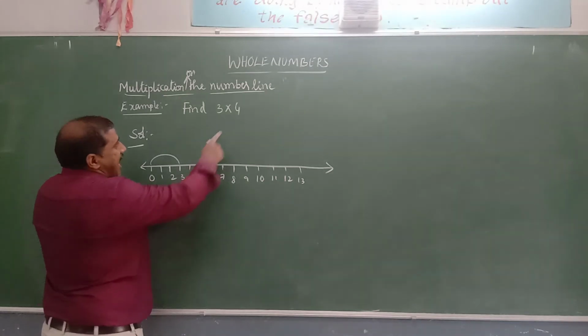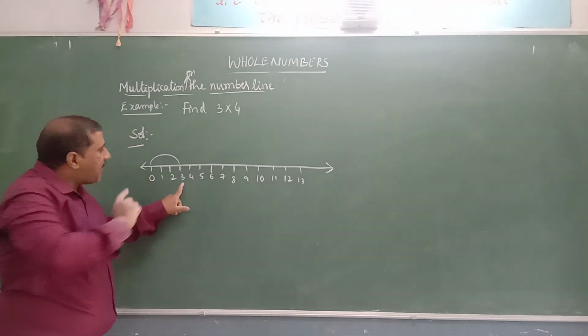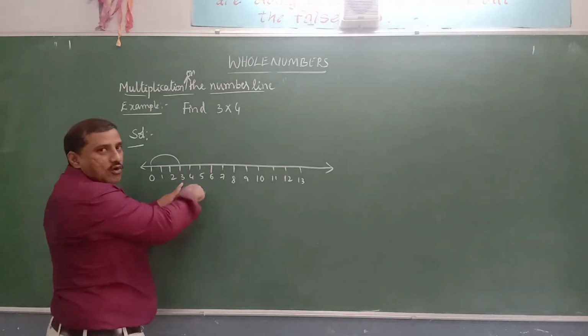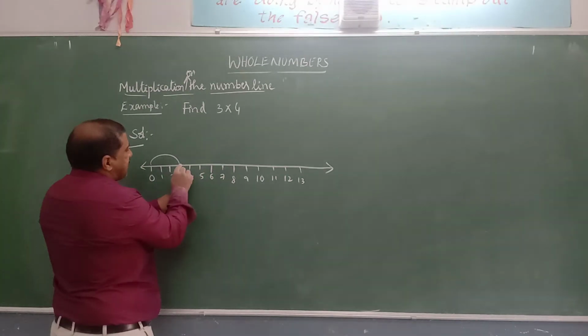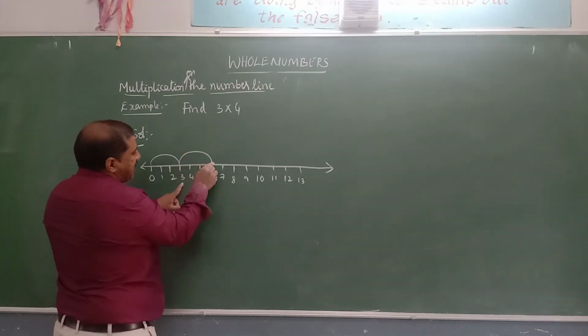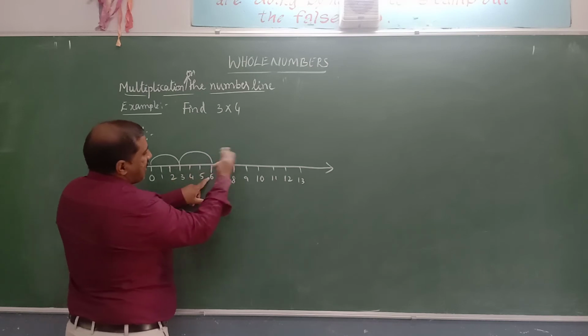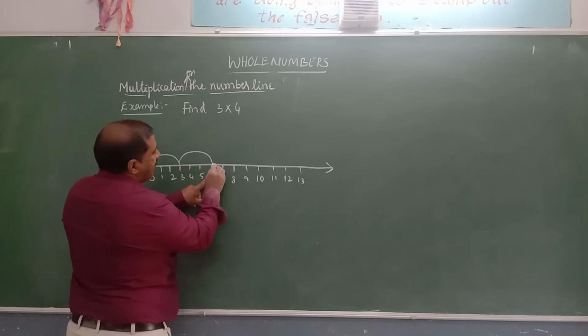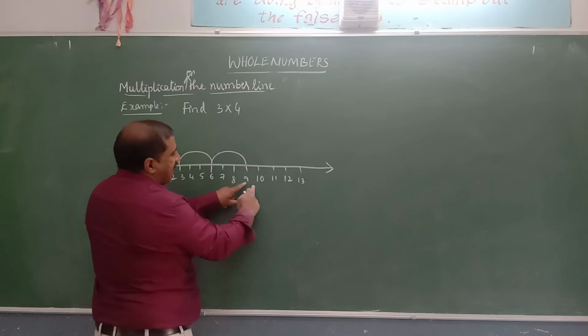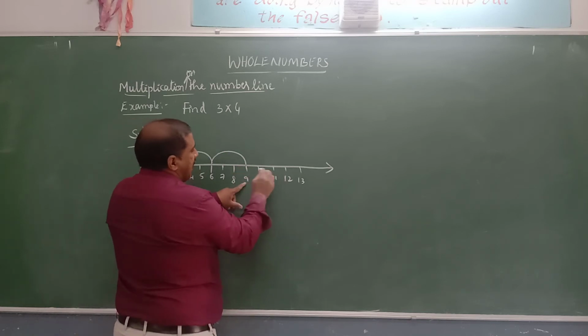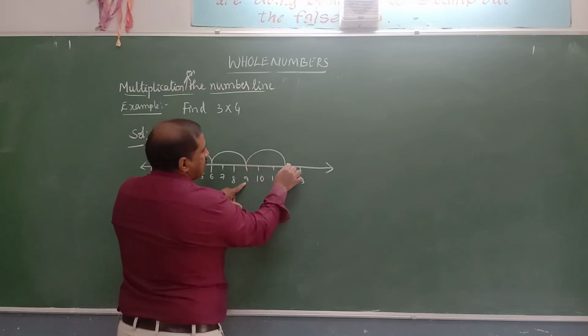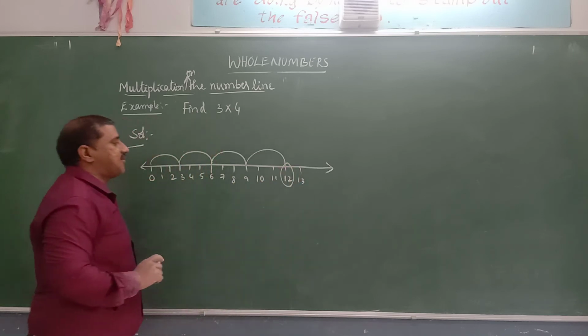Like this, as we are multiplying with 4, make 4 moves from 3. That is, we get again next 3, means 1, 2, 3, we get 6. The next 3, 1, 2, 3, will reach to 9. And next 3 is 1, 2, 3, we will reach to 12. So this will give us the product of 12.